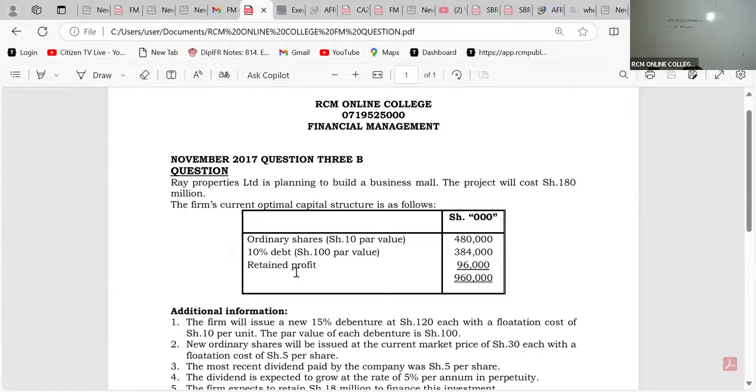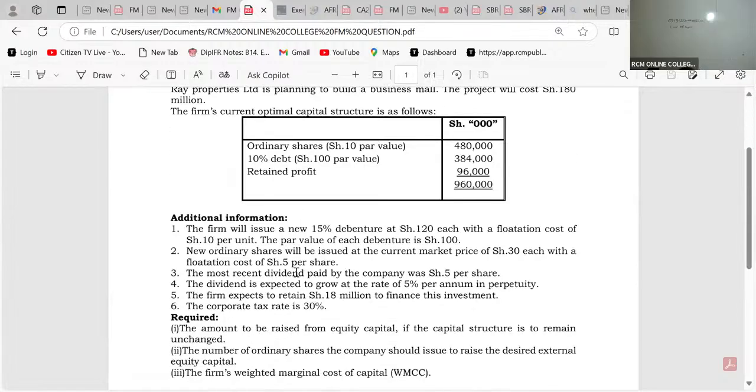And if it is WMCC, then what am I going to do, ladies and gentlemen, pretty fast here? Because it is WMCC, it is your normal formula. WMCC and WACC formulas are the same.